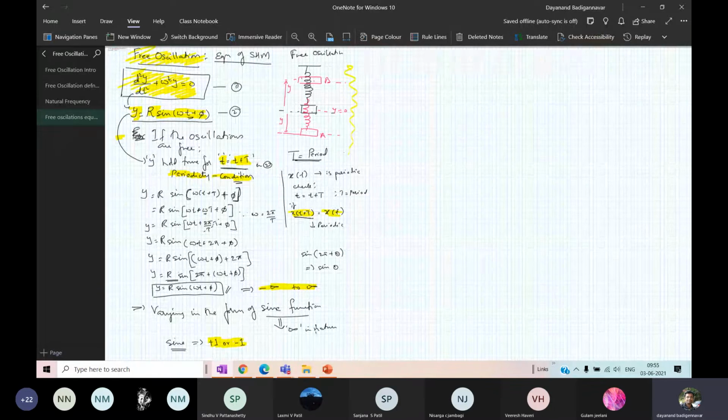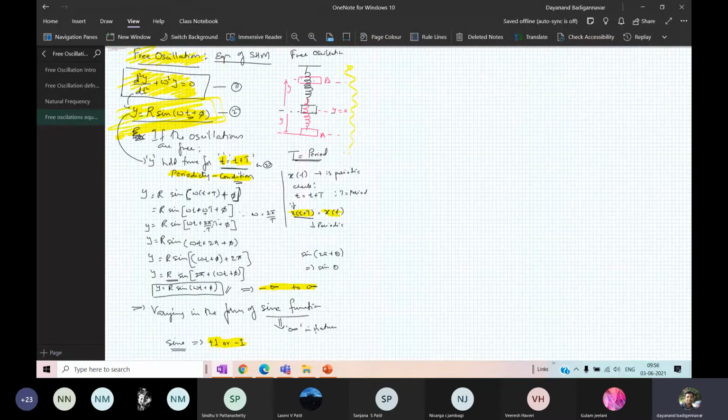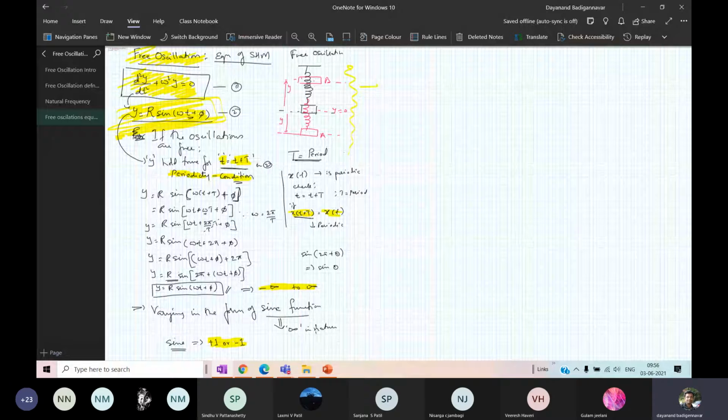And if I solve this, you get the equation for amplitude. Now y is equal to r sine of omega t plus phi is the equation for displacement of the body which is vibrating in simple harmonic motion in a free oscillation.